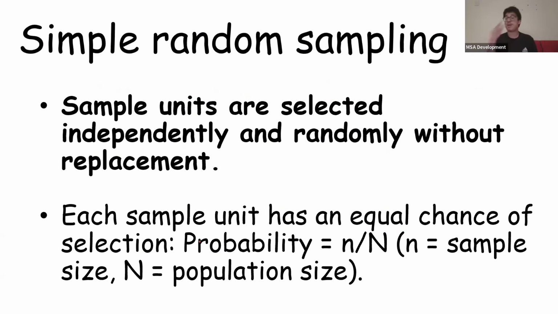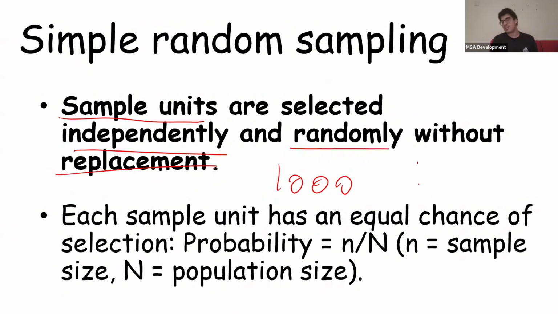So in random sampling, we have first off, simple random sampling. So sample units are selected independently and randomly without replacements. So for example, you have 1,000 patients and you want to make a sample of 100, okay? So the probability for choosing these 100 people should be the sample size divided by the population size.